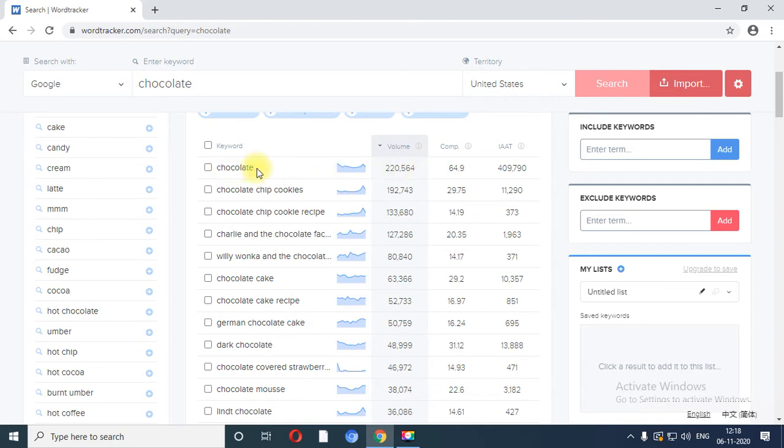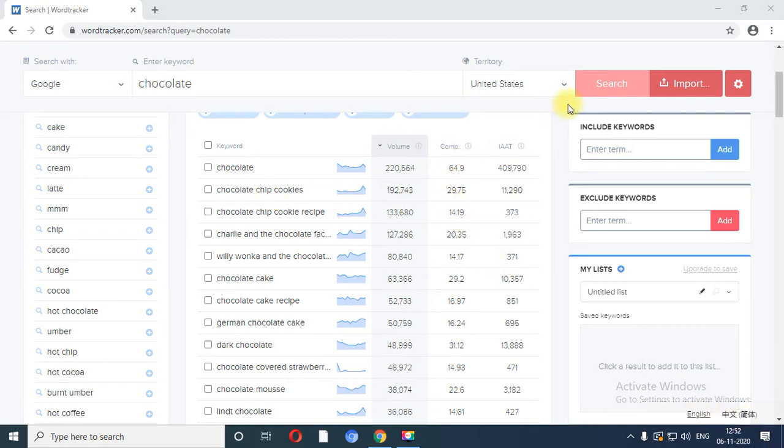So chocolate keyword is there, chocolate chip cookies, chocolate chip cookie recipes, chocolate cake recipe, German chocolate cake, dark chocolate. These are all the list of keywords people are generally searching.